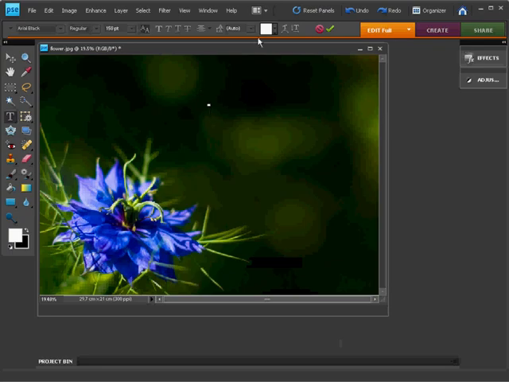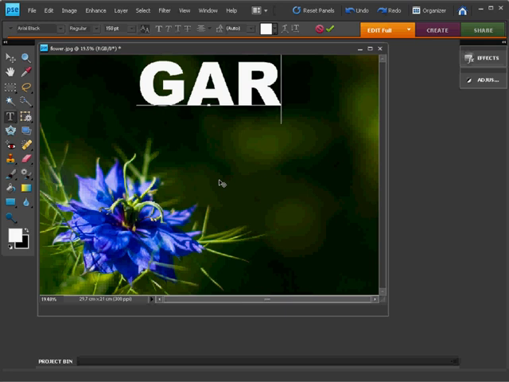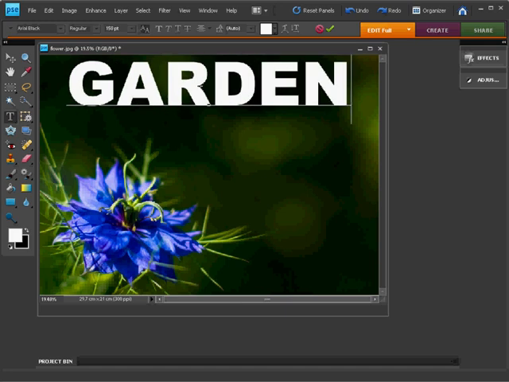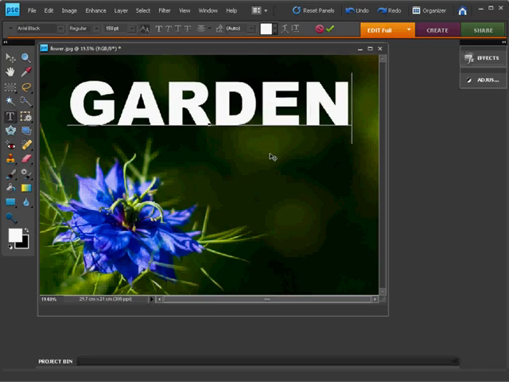Right, we've got our color set, we've got our font size, we've got our font type. All we have to do now is actually use the keyboard and type in our word. So I'm going to hit caps lock just to get it all in caps and type the word garden on screen. Once we've typed it, we can move it around and just adjust the position. I think there looks fairly good. Yeah, that should do nicely. And that's all there is to writing text.